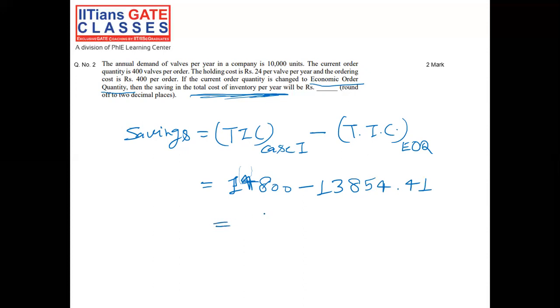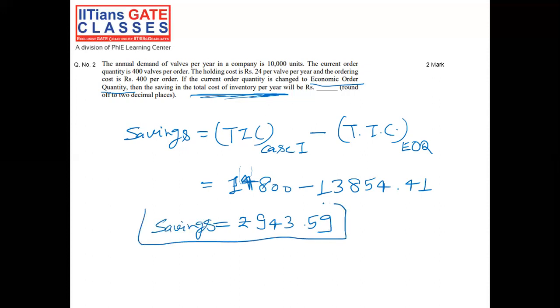So the difference, or our savings, would be equal to rupees 943.59. So this would be our savings. And this is a numerical type of question, so our answer would be this only, that is 943.59. Thank you.